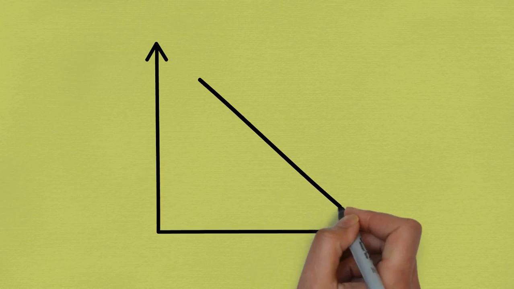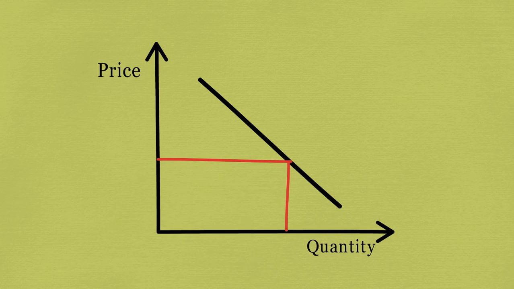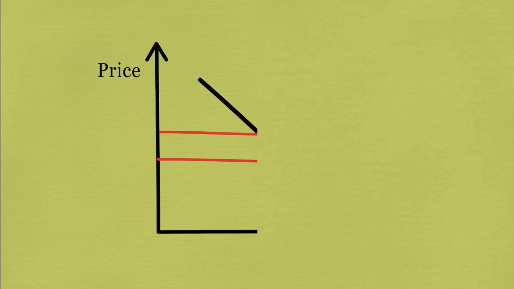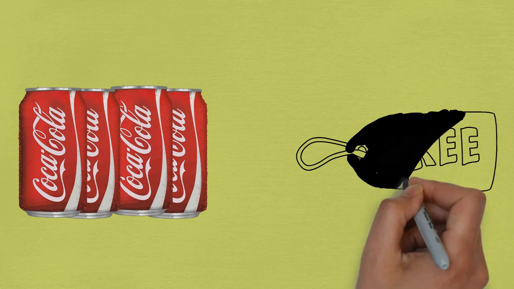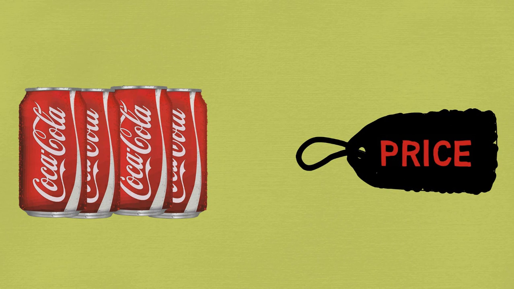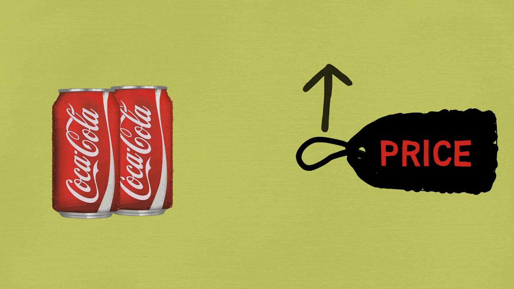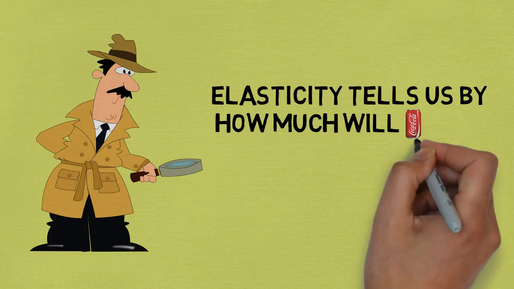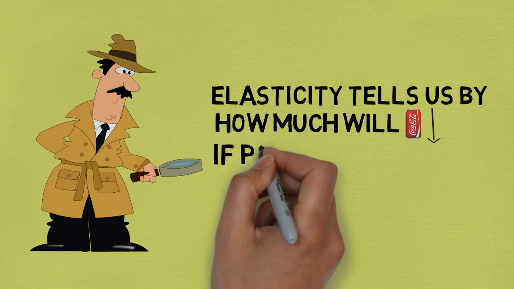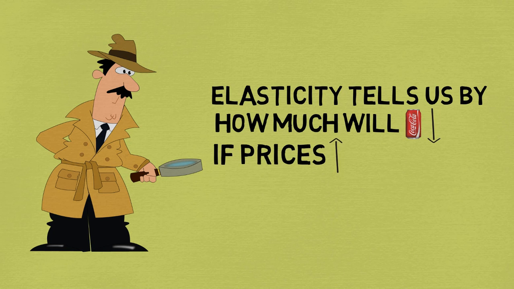We have already learned that price and quantity have an inverse relationship. This means as the price of a commodity rises, the quantity demanded falls, and vice versa. However, we do not know by how much a quantity demanded will fall if prices go up. This is exactly what elasticity means. It tells us by how much your quantity demanded will fall or rise with a change in price.